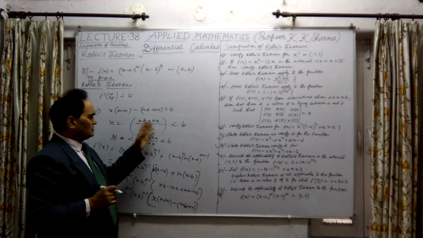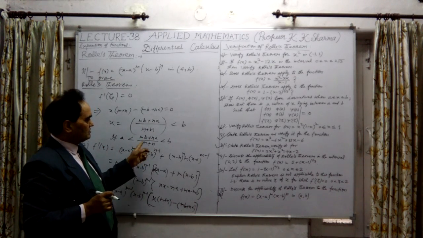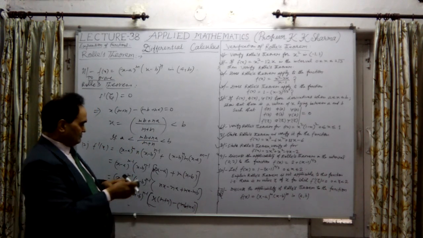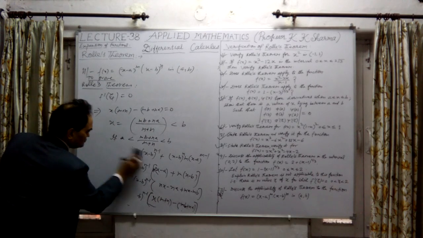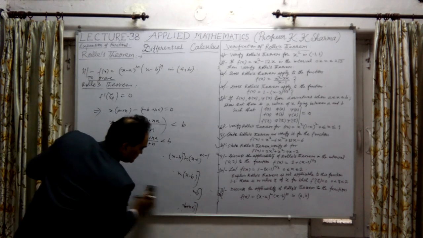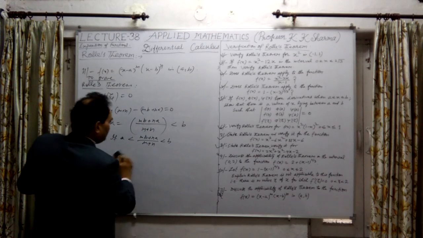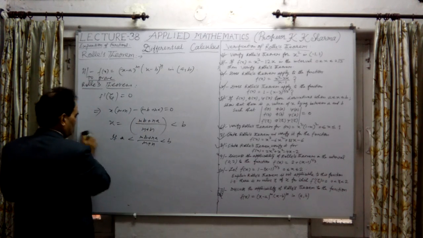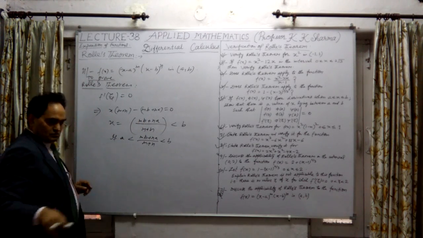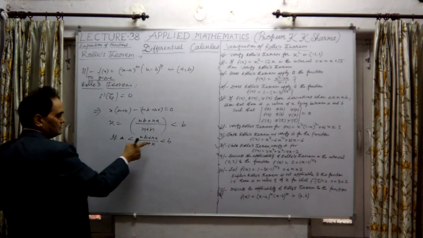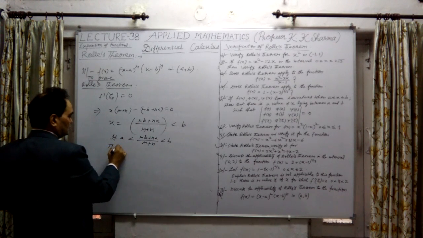Then Rolle's theorem will apply. So this is the value of zeta, lying between a and b.